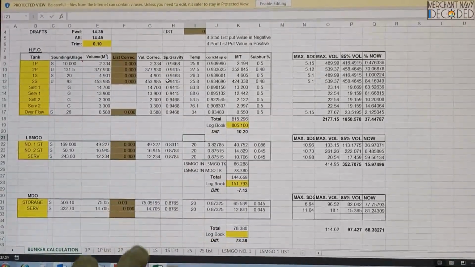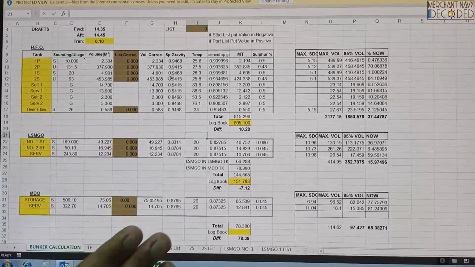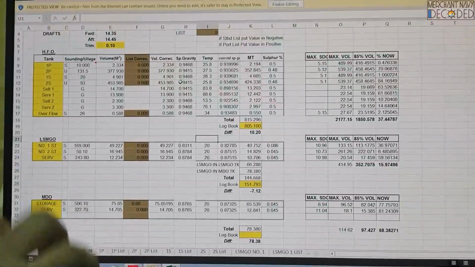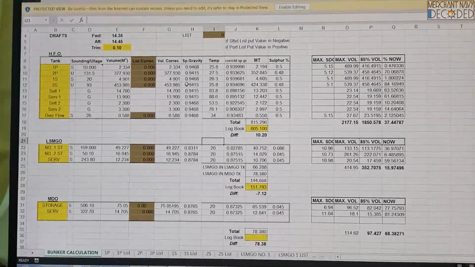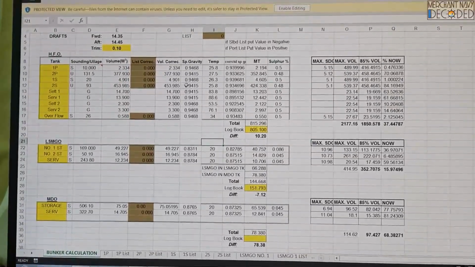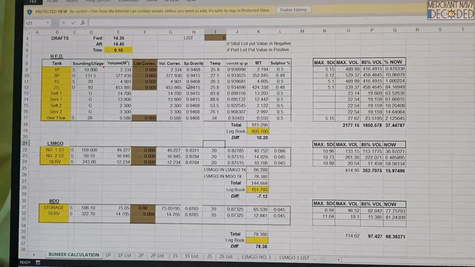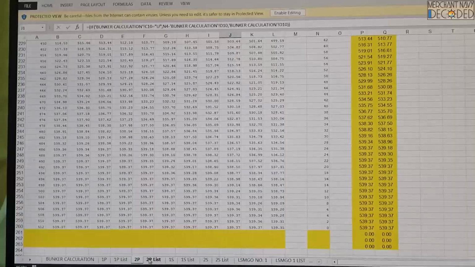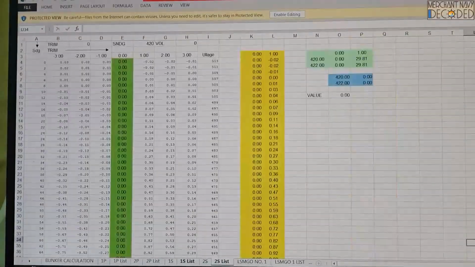Over here, for making the entries, normally we go through a booklet like I showed you before, and in it we see the values. What the makers, the shipyard, have done is put all the calculations in this Excel sheet. See, all the calculations have been put.